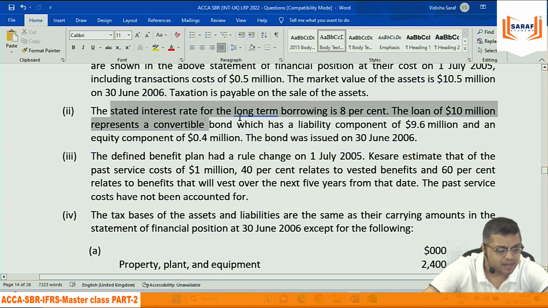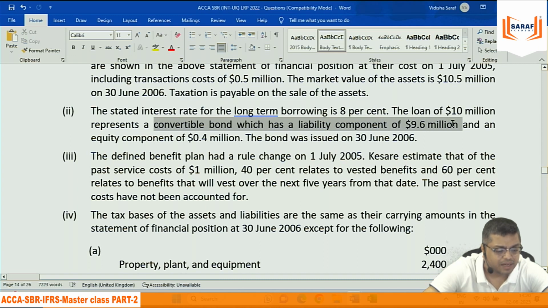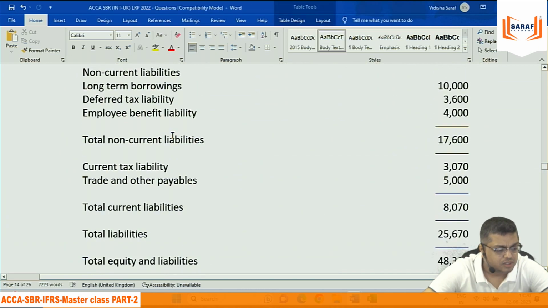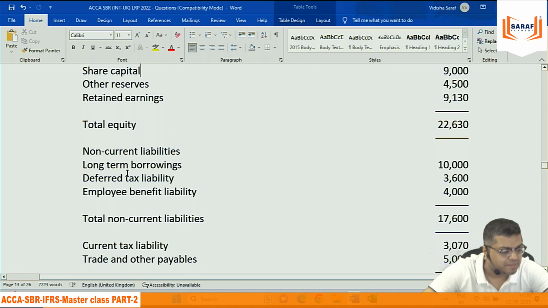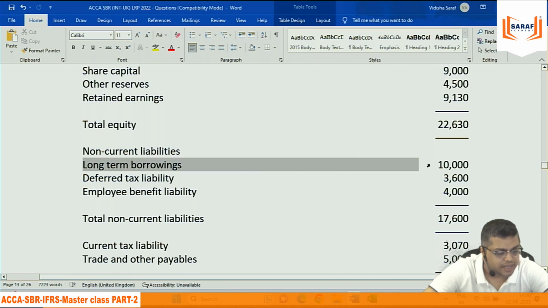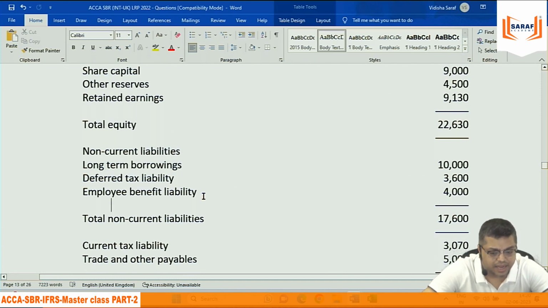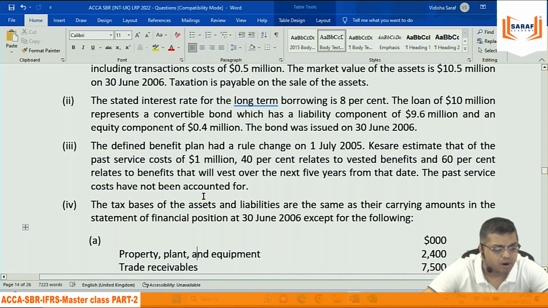The stated interest rate on the bond is 8%. The loan of 10 million represents a convertible bond with a liability of 9.6 and an equity component of 0.4 million. The bond was issued on 30th June. So in the non-current liabilities, long-term borrowings of 10,000 is there. They are saying that it is a convertible bond.